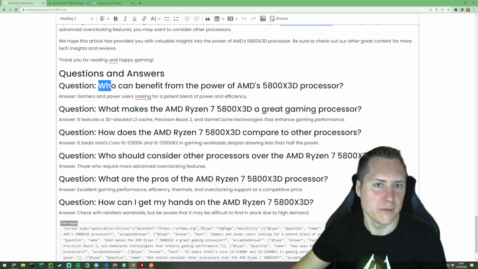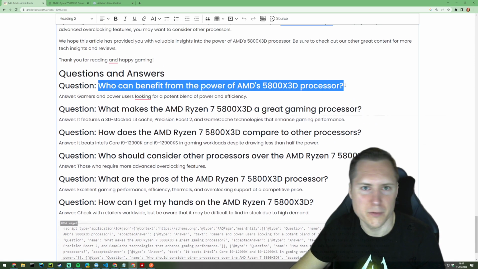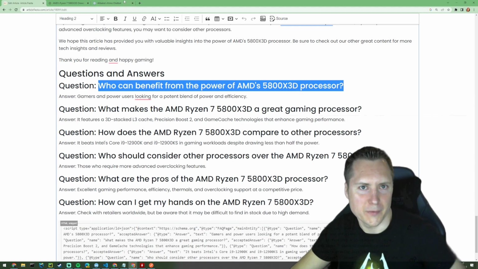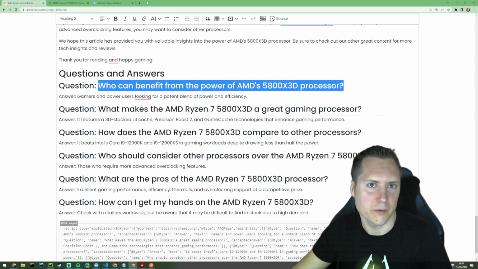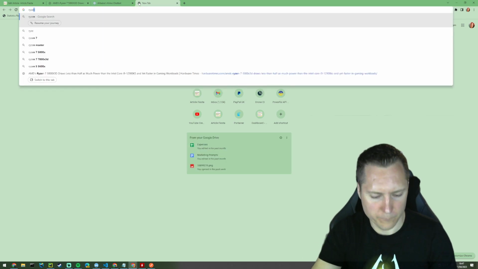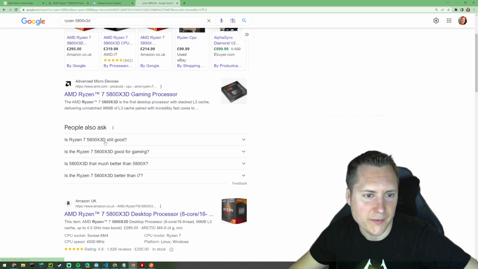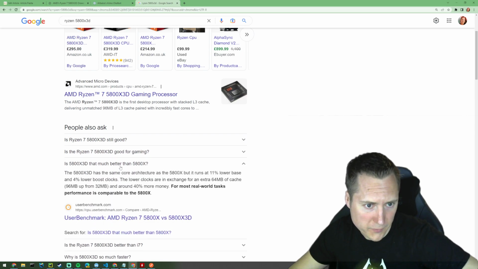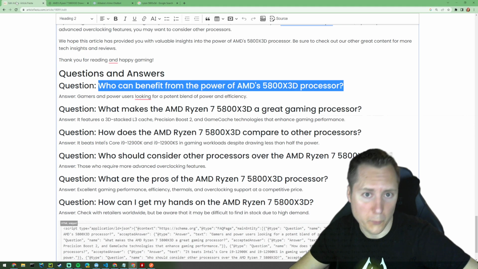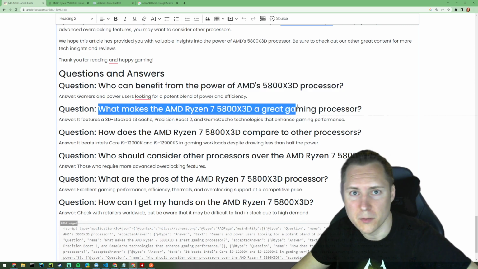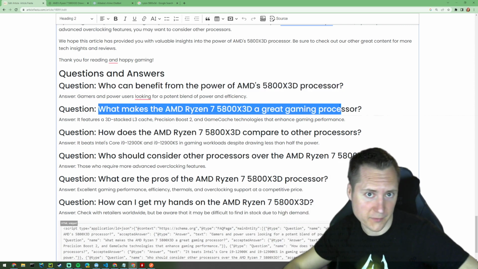So quite often Google have a "who can benefit more from the power of" question. If I searched for Ryzen 5800 X3D, you see these things here. Is it still good? One of those questions might be, what makes it a great gaming processor?